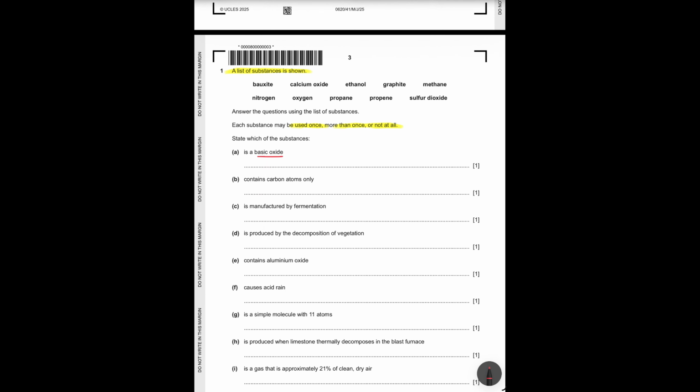Basic oxide. Actually, when they ask about basic oxide, they need metal oxides. So which of the following is a metal oxide? It's calcium oxide. So A is gonna be calcium oxide. Part B contains carbon atoms only. You know the carbon comes in two different forms, diamond or graphite. One of them is here, which is graphite.